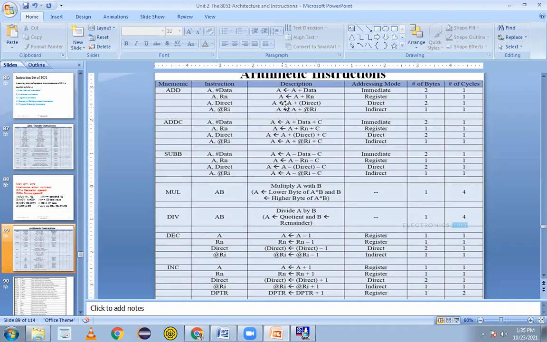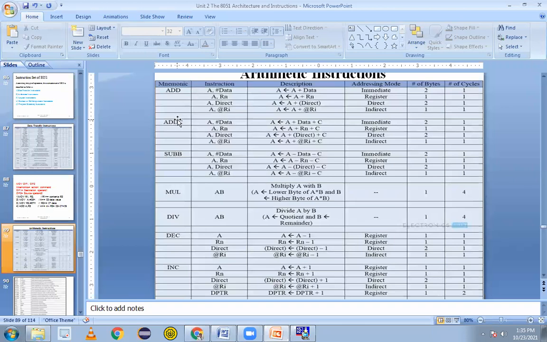ADD A, direct means a direct memory address can be taken and that will be added with the accumulator. Next is indirect addressing, that is ADD A, @R1. When we write @, it means the contents of the R1 register will be added with the A register, and that will perform the addition.